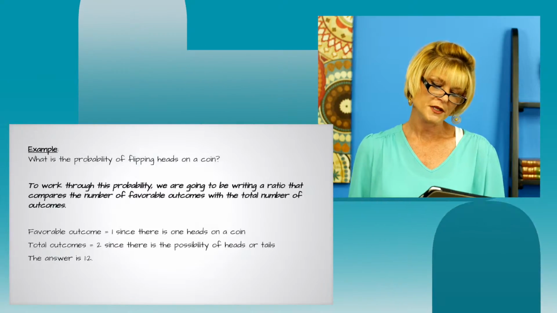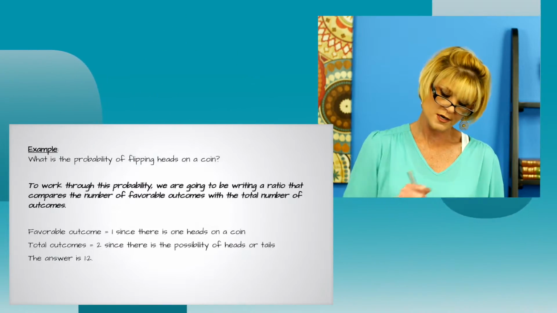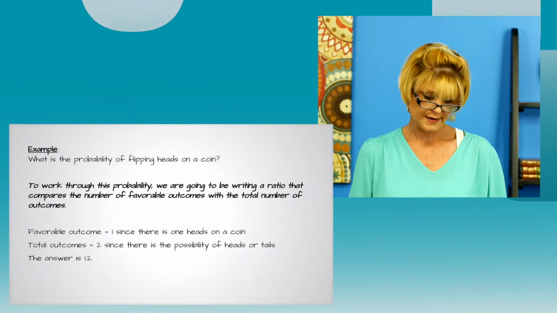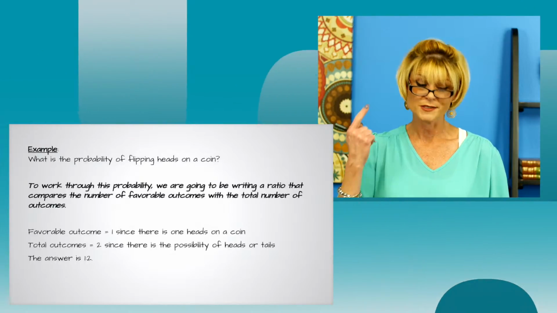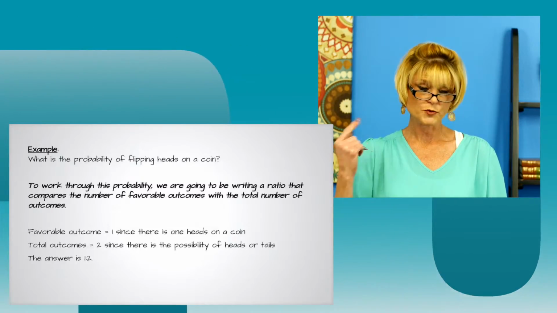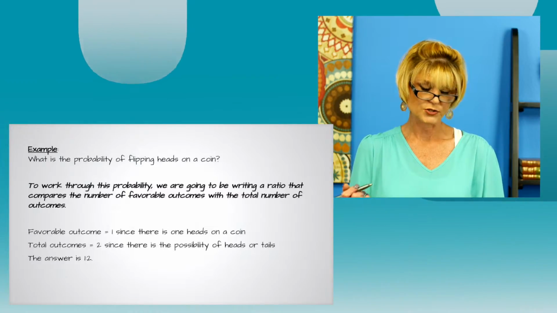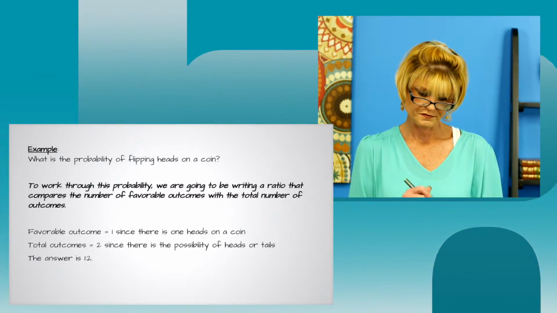To work through this probability, we're going to be writing a ratio that compares the number of favorable outcomes with the total number of outcomes. Favorable outcome is 1, since there's 1 heads on a coin. And total outcomes would be 2, because there's a possibility of heads or tails. And the answer is 1 to 2.